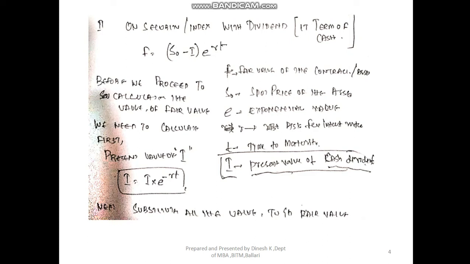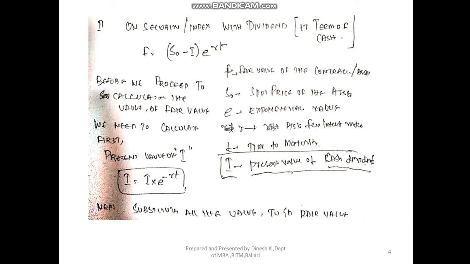Coming to the I, that is the present value of the dividend. What we are supposed to do here is, before we directly input the value, first we need to calculate the present value of the dividend, right? The present value of the dividend, which is represented by I, or you can give any other symbol, that does not make a difference. The only thing is you need to give the explanation, right? So I equals I into e to the power of minus RT. Keep in mind, when you want to calculate the present value, you take exponential to the power of minus RT, right? By taking exponential to the power of minus, the future dividend, we are converting that to the present dividend.